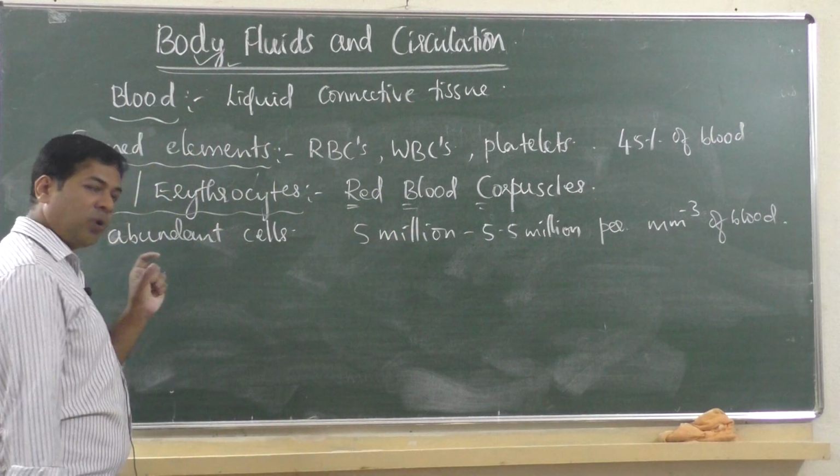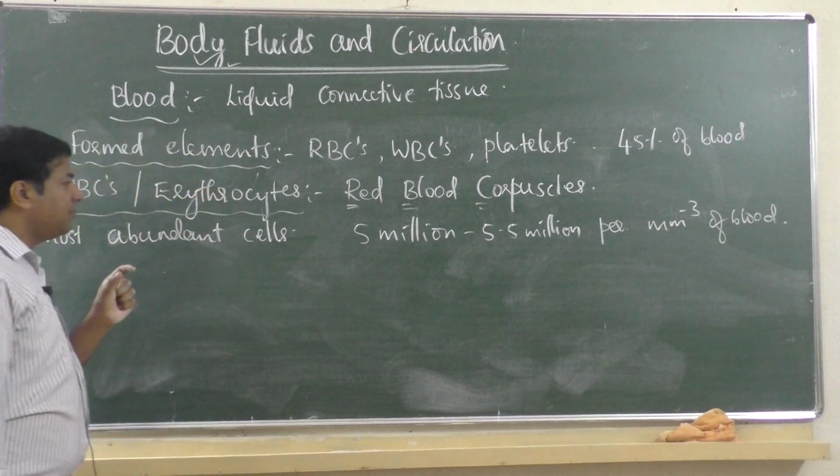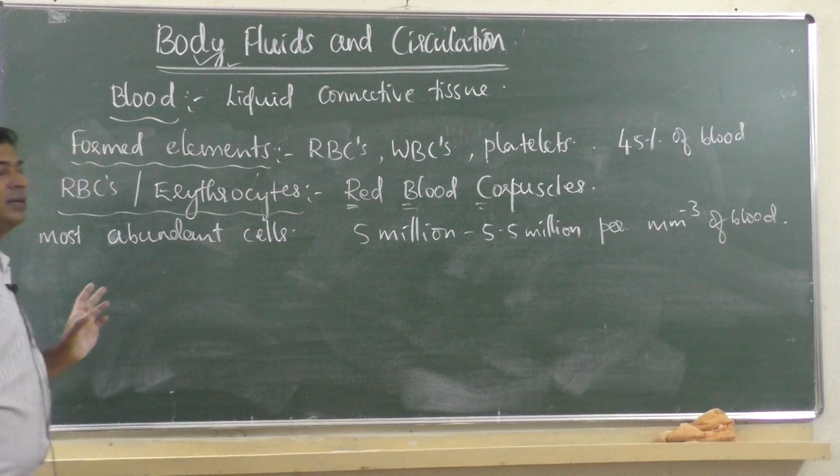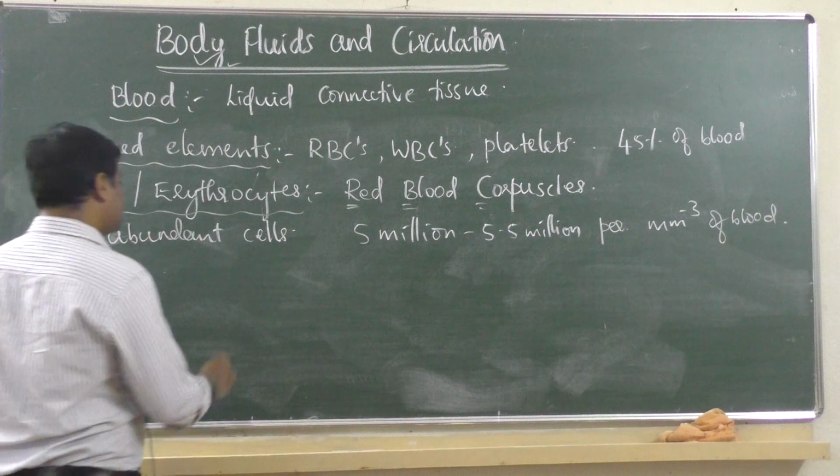Okay, one small part of blood, a cubic millimeter, contains 5 million to 5.5 million red blood corpuscles. That is the number of red blood corpuscles. Where are they produced? They are produced in red bone marrow in adults.